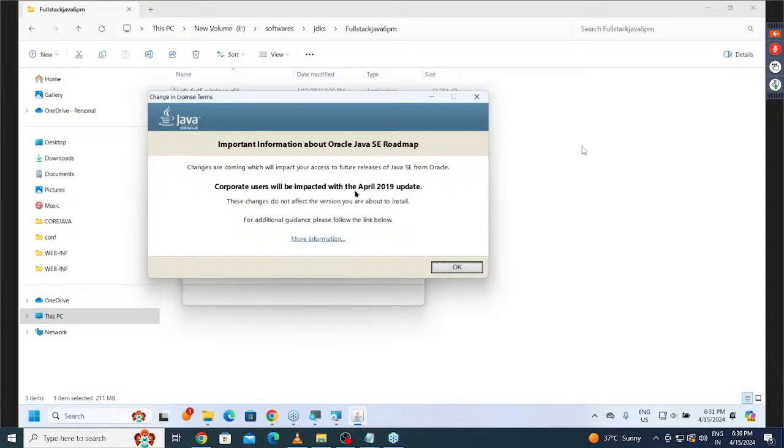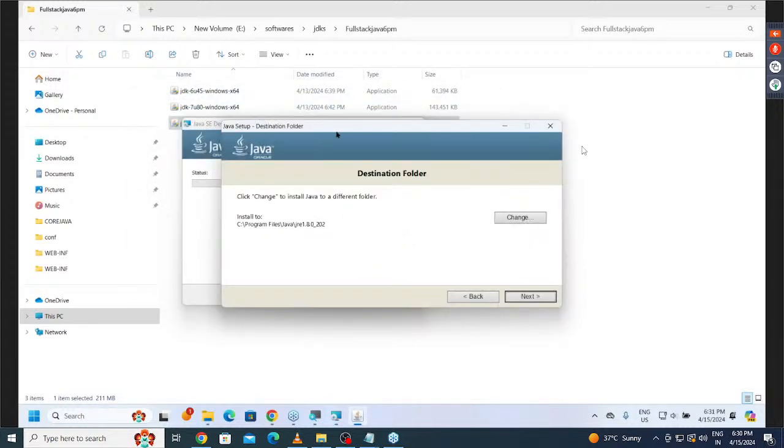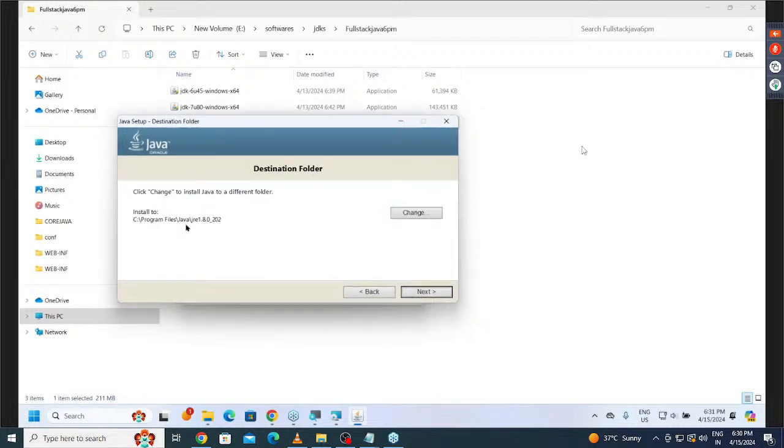Corporate users will be impacted with the April 2019 update. The April 2019 update is actually the Java 11th version. In the future, we are going to understand that point. No need to worry about it. It's okay. Click on OK button here. Now here, it is asking about what location there? The JRE location. See, program files, Java, JRE, something else. Program files location is available here. That's okay, fine.